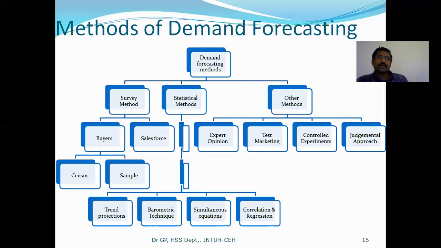When your customers are limited, say just 100 members, you can simply ask everybody to give feedback. But if your customers number in lakhs, you cannot meet all of them. So you take a sample size. Out of lakhs you choose 1,000 customers who can represent all these lakhs of customers.